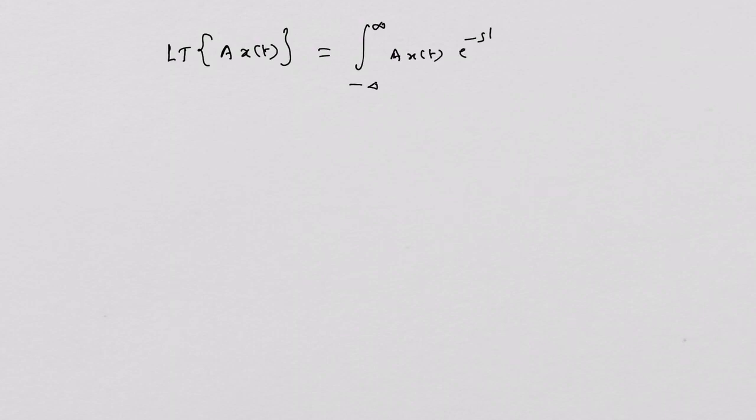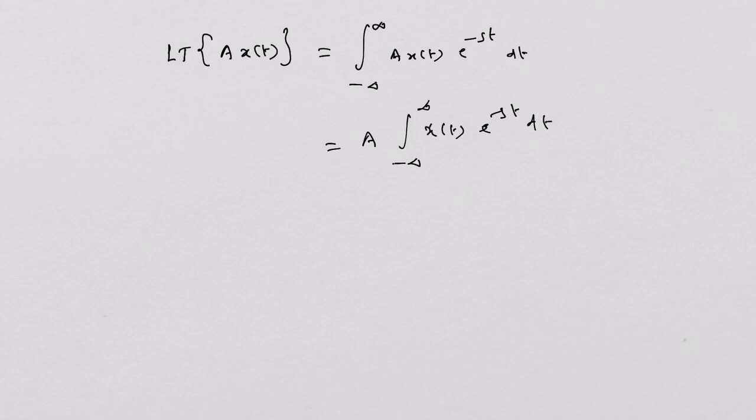So if you asked me to find the Laplace transform of the signal whose magnitude or amplitude is multiplied by a constant A, it will be obtained by the integral of A times x(t) e^(-st) dt. This is equal to A times the integral from minus infinity to plus infinity of x(t) e^(-st) dt.